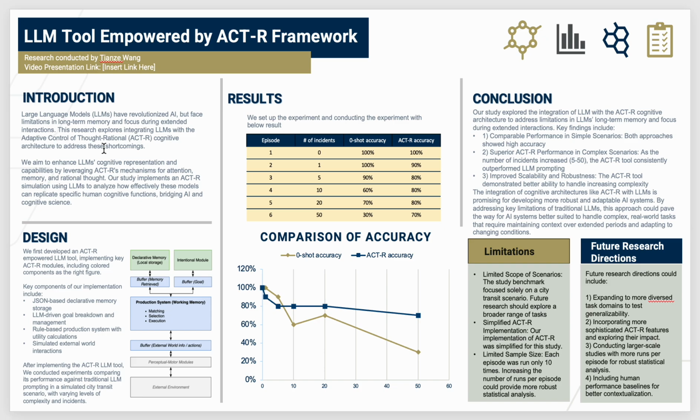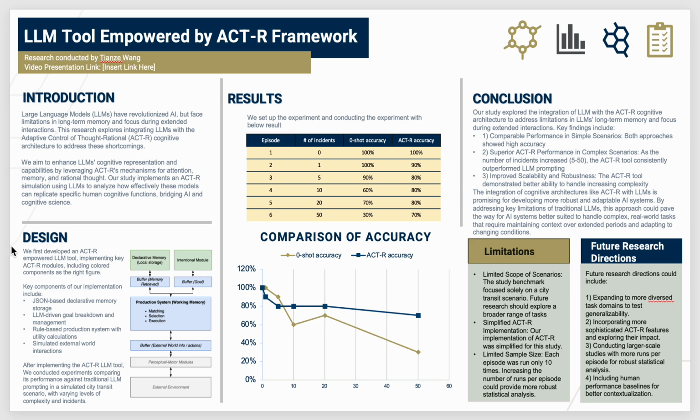To address these two issues, we researched on the internet and found a framework called ACT-R, which could potentially be used to address these issues. And that becomes our research topic. We want to explore if it could be used to reduce these two issues. We designed this tool and our study in two steps.